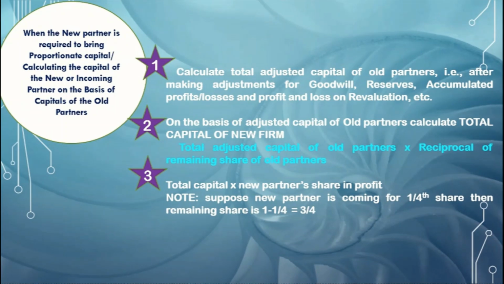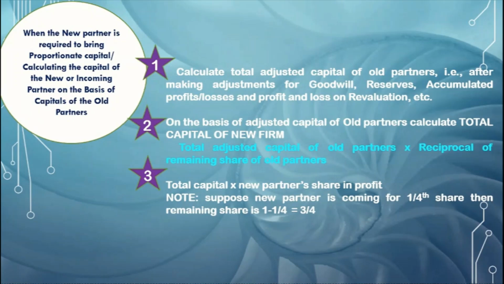Okay, the first method says that a new partner brings in the capital, but the capital is not given directly. The only information is that he is going to bring a proportionate capital. So we need to find out what amount of capital he is bringing. The first step will be to find out the total adjusted capital. That means we are going to prepare the capital account, and all the transactions will be entered in that.